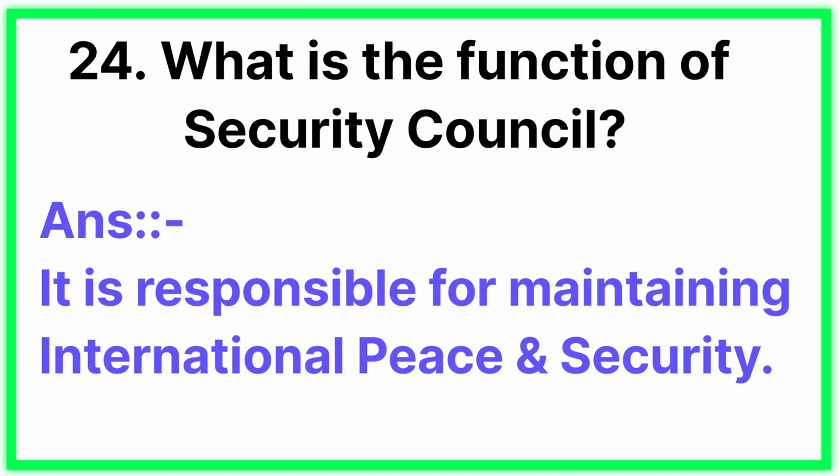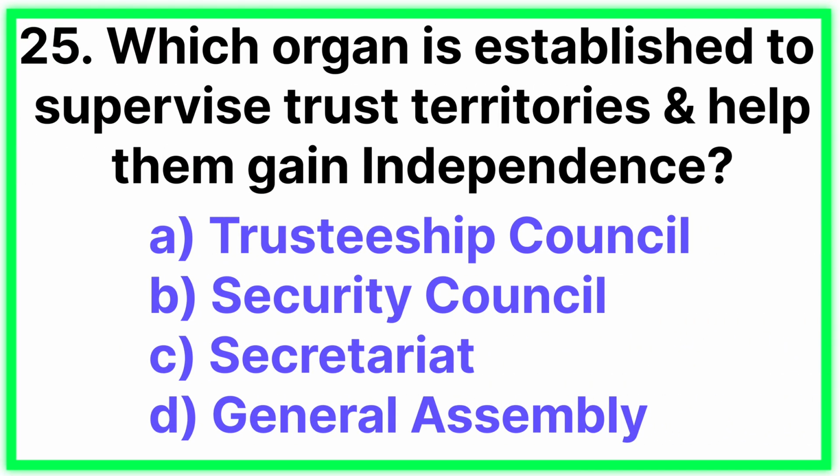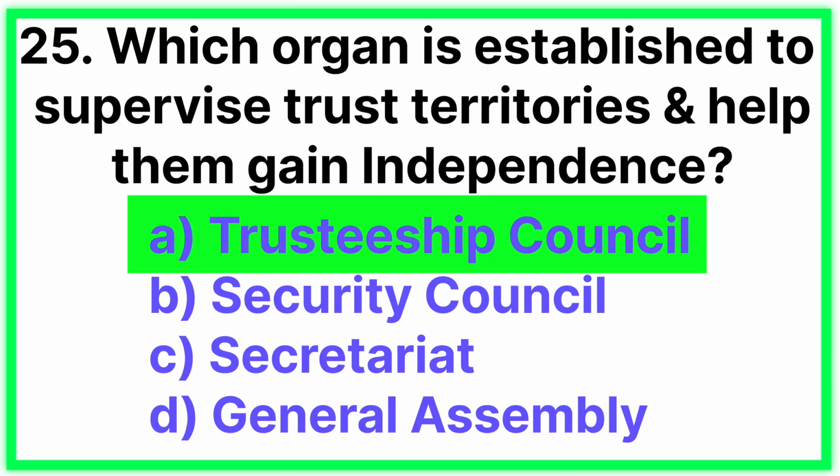Answer: it is responsible for maintaining international peace and security. Question number 25. Which organ is established to supervise trust territories and help them gain independence? Answer: Trusteeship Council.